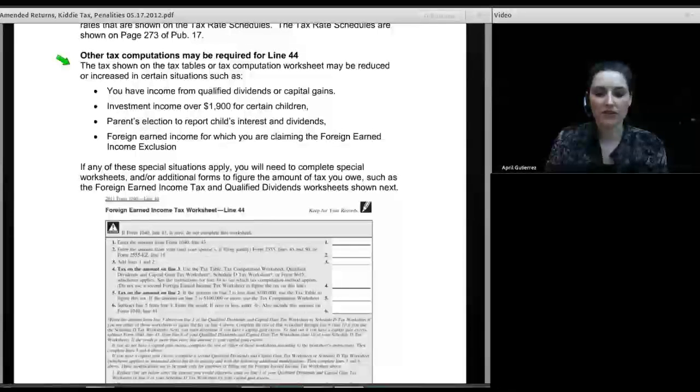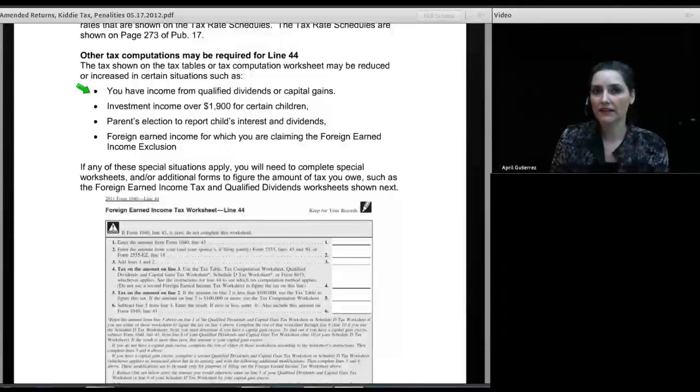And some of those special items include if you have income from qualified dividends or capital gains, because of course the maximum rate of tax on qualified dividends and capital gains for 2011 is 15%. So if you have that kind of income and you're in the 30% or the 35% bracket, clearly you're not going to get the right answer from the tax rate worksheets. And so you're going to have to do a different kind of worksheet instead, a capital gain worksheet, to figure out the amount of tax you owe on that.